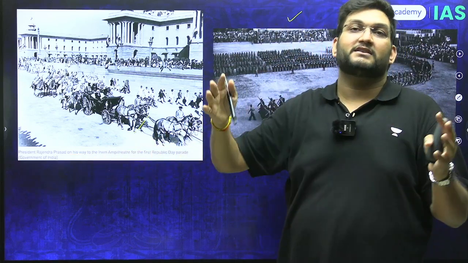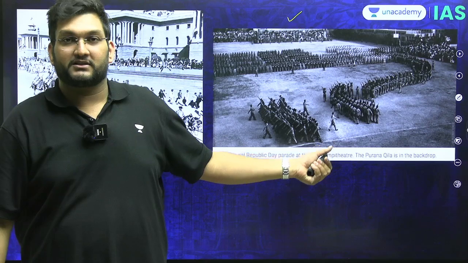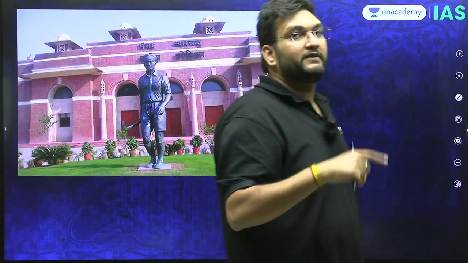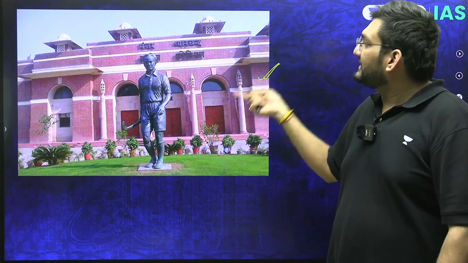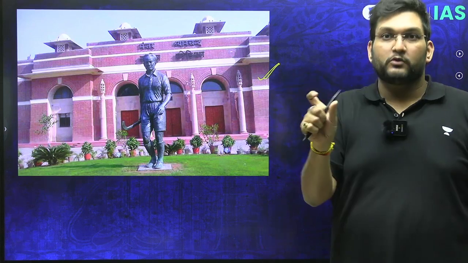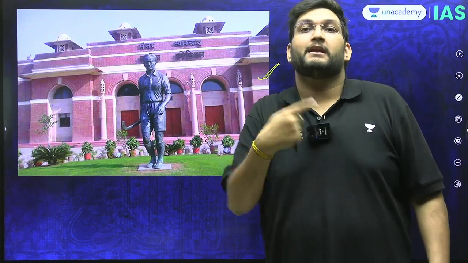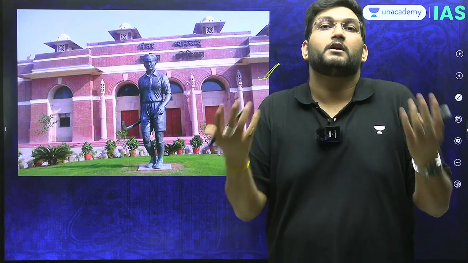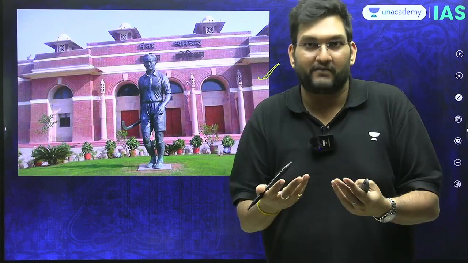All of the functions happened in Irwin's amphitheater. And therefore, you should know this concept that the old name of the Dhyan Chand Stadium is actually Irwin's amphitheater. And more than that, this was the place where the first Republic Day took place in 1950. So this is a very interesting peculiarity over which a very standard question is asked. Maybe in the context of your preparation, you would not remember this or have never given attention to it. This is why we are here.